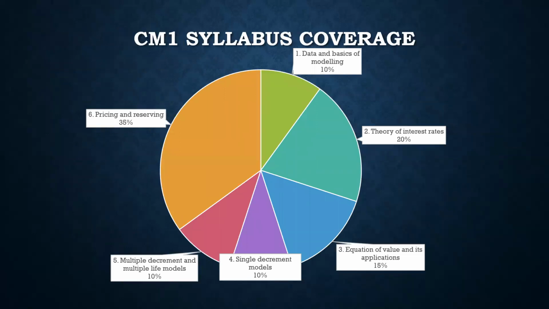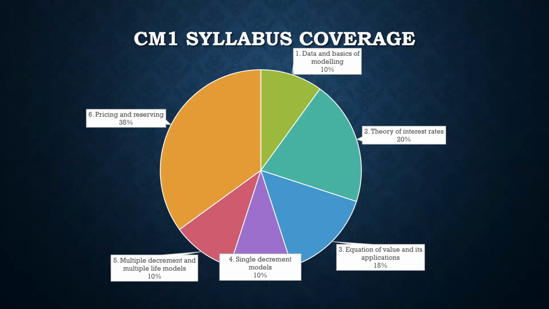So, what is the exact syllabus coverage of CM1 mathematics? As per the pie diagram, which you can see, data and basics of modeling cover 10% of the syllabus, theory of interest rates cover 20%, equation of value and its applications cover 15%, single decrement models and multiple life models cover 10% each equally, and finally pricing and reserving covers 35% of the syllabus.